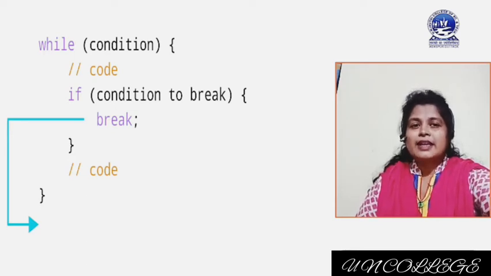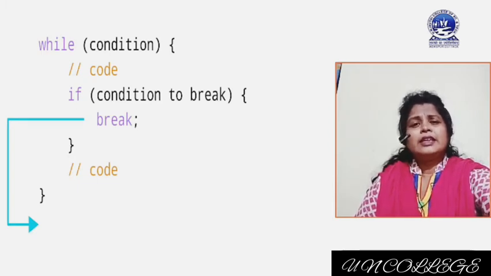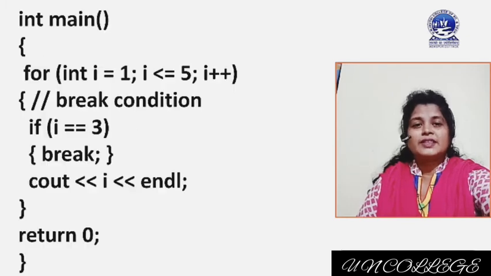Inside the while we are using one if condition and break. When the if condition is satisfied, the break will be executed and the control will come out from the loop. Break is such a powerful statement. When it is executed, it just changes the flow of execution.